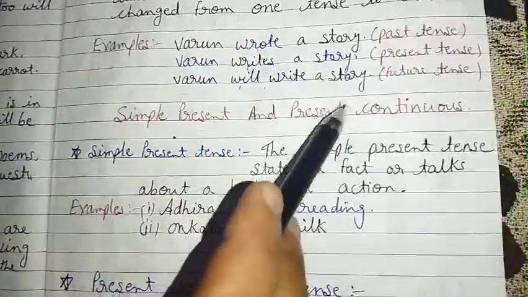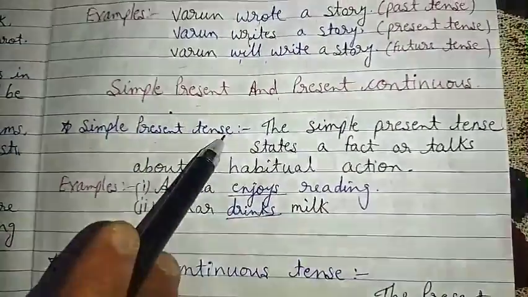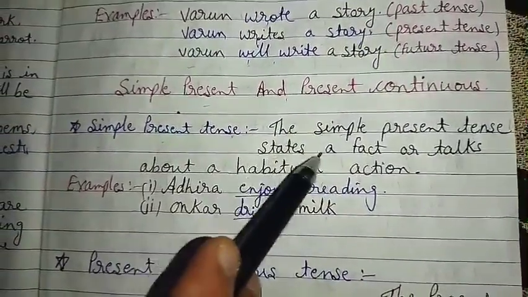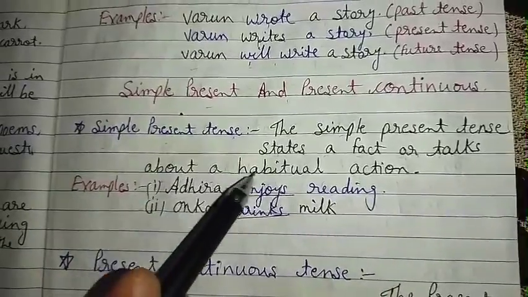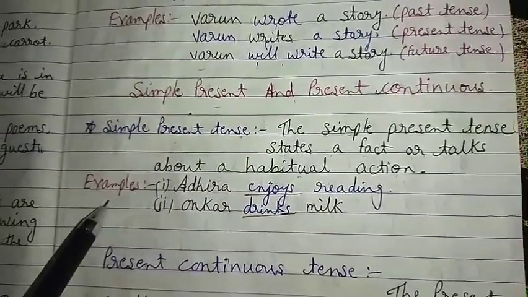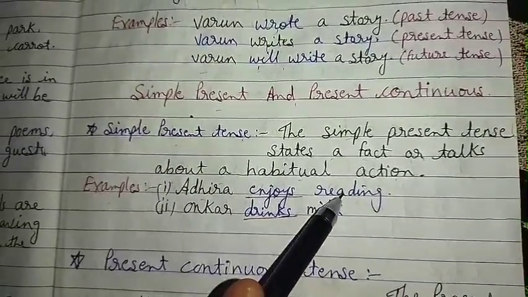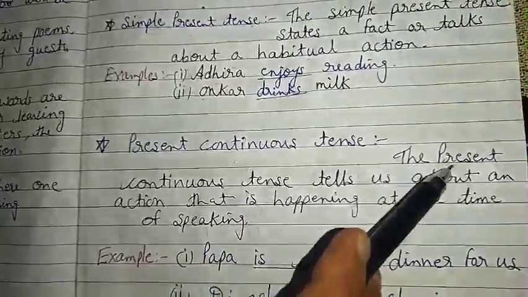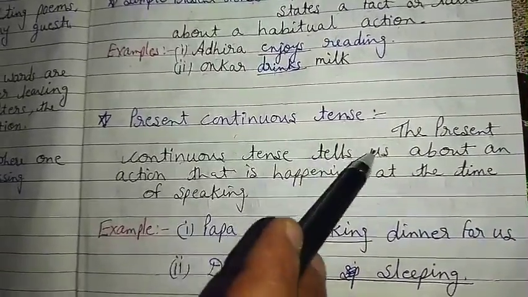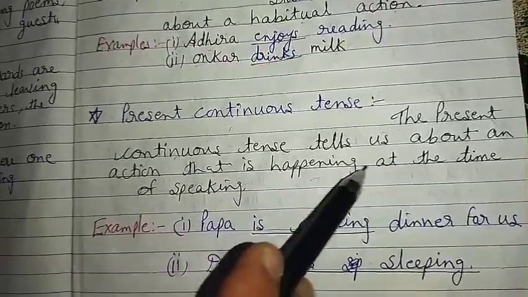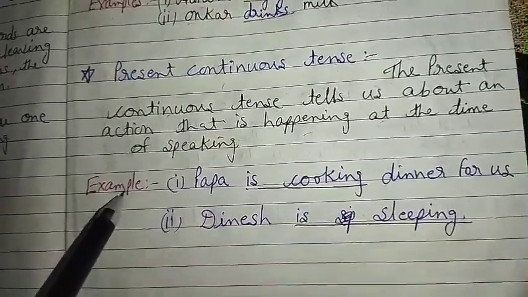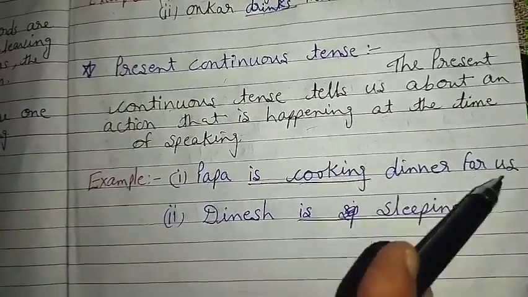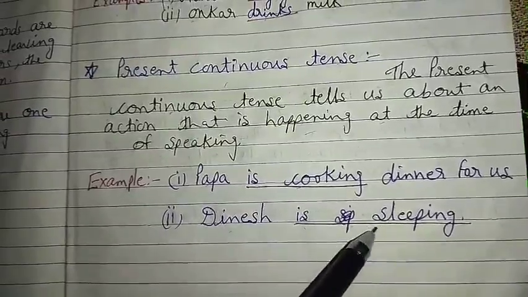Simple present and present continuous. Simple present tense. The simple present tense states a fact or talks about a habitual action. Examples, Adhira enjoys reading. Omkar drinks milk. Present continuous tense. The present continuous tense tells us about an action that is happening at the time of speaking. Example, Papa is cooking dinner for us. Dinesh is sleeping.